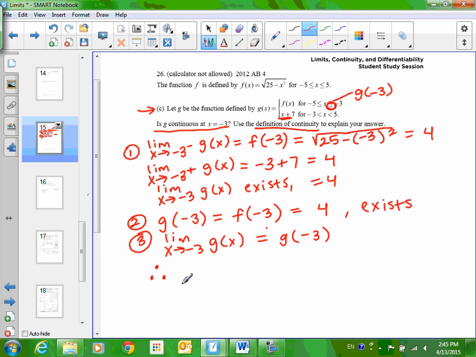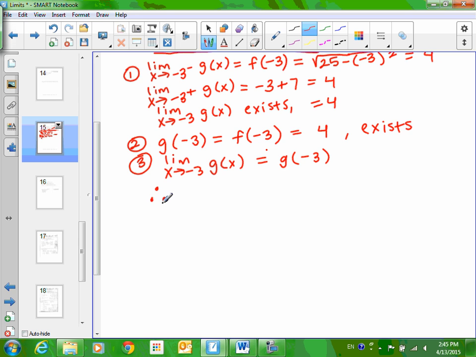Finally, we have to actually write our answer. We kind of got used to writing therefore at the beginning of the year. You could write so, you could write and, you could not even write a word, but you got to say something about like actually answering the question. G of x is continuous at x equals -3, and you got to say at x equals -3. We have only proven that g is continuous at this x value, not at any other x value. Okay, so like I said, you got a point just for doing one-sided limits, and then you got a point if you got everything else, including the right answer. Okay, so that was 2 points.